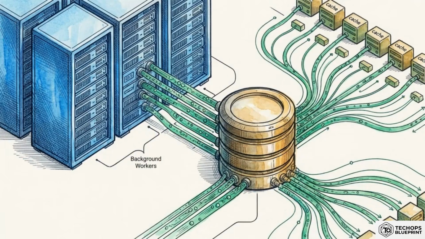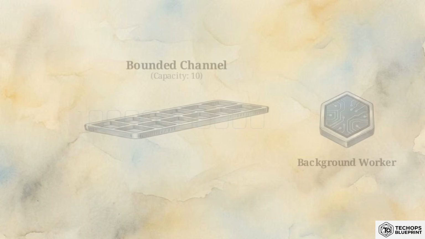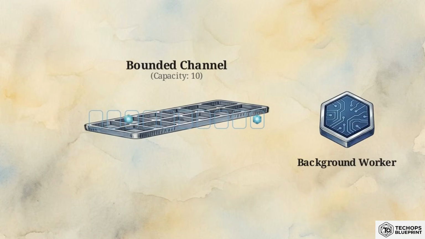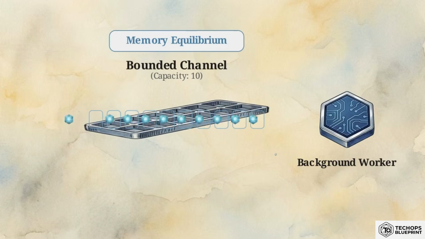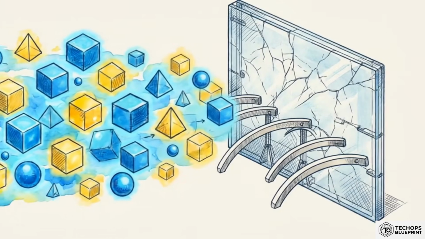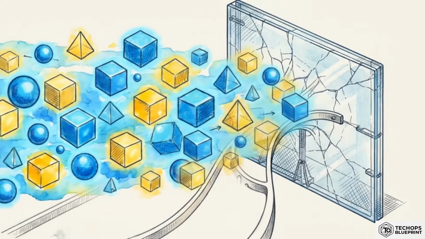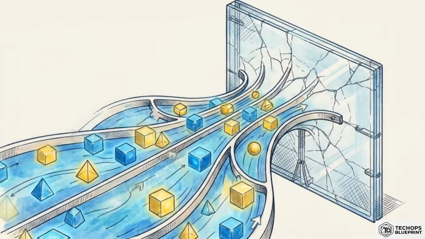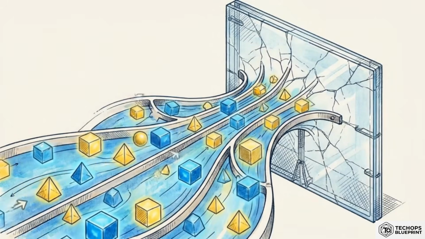Background worker threads continuously calculate personalized data, fetching from the database and pushing results into the cache, completely independent of the web request lifecycle. These background workers require their own concurrency protection. The system utilizes lock-free bounded channels. During an unexpected traffic surge, these channels cap memory allocation by safely dropping the oldest queued work, maintaining strict memory equilibrium. Shifting complex database processing out of the reactive synchronous user path and into a proactive asynchronous background path mathematically immunizes the system against thundering herds.